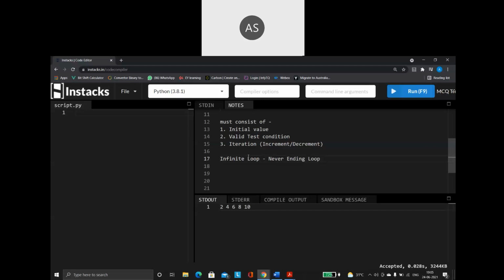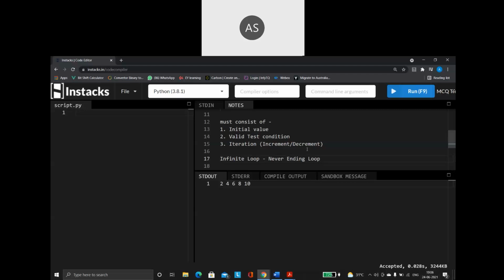Whenever you write a while loop, there are a lot of chances for your loop to go into an infinite loop if you are not writing it properly. So what are the possibilities? Let us take some small examples here. Let me take the previous example itself: printing all the even numbers.